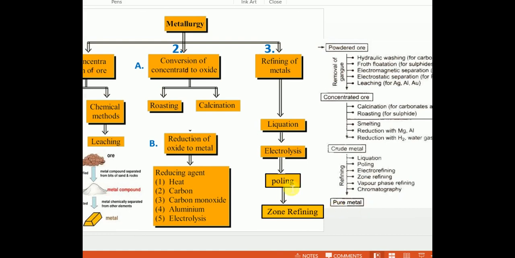You can notice that the concentration process can be done by physical methods, magnetic separation, hydraulic washing, froth flotation, and the chemical method, leaching. Ultimately, in ore concentration we are removing gangue particles, such as visible impurities, from the crude ore, so the crude ore is converted into pure ore.